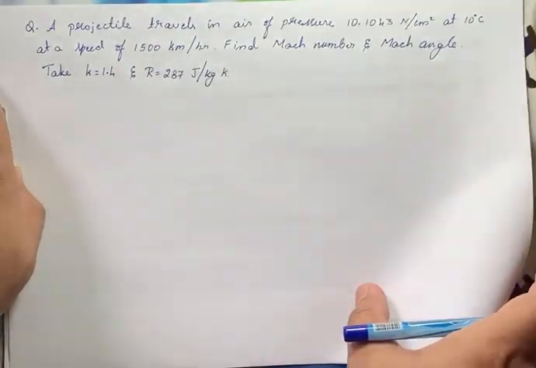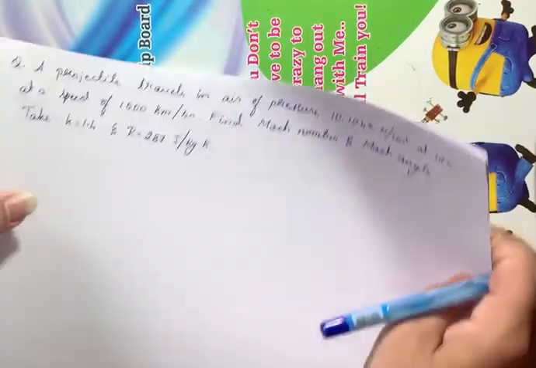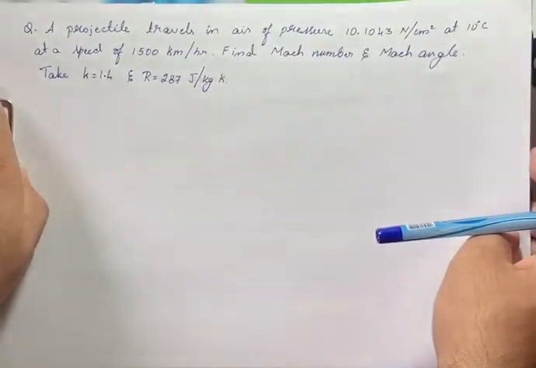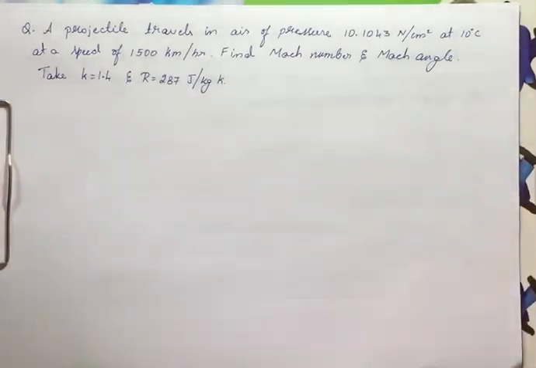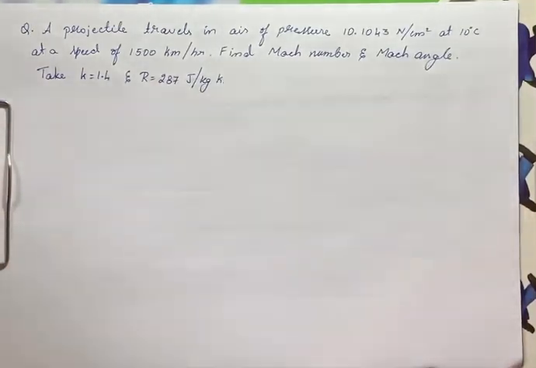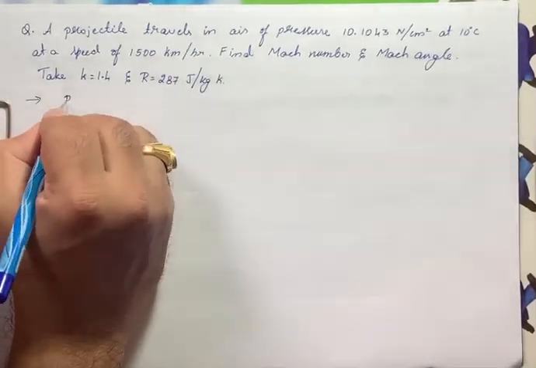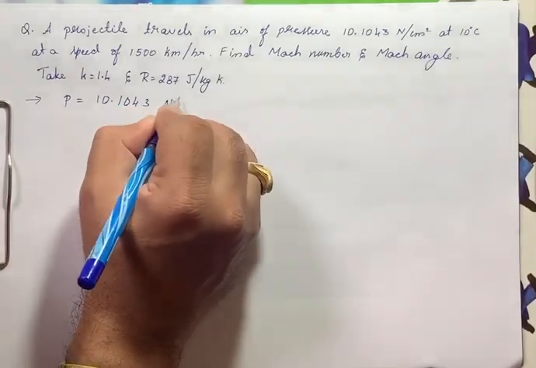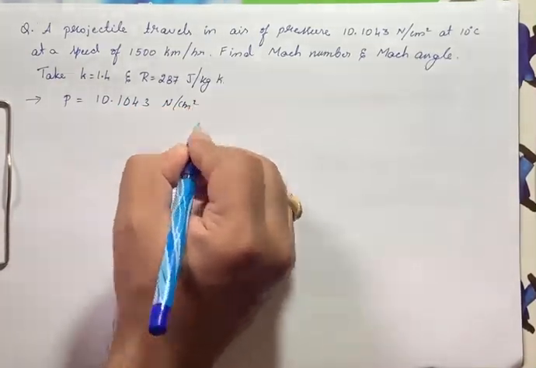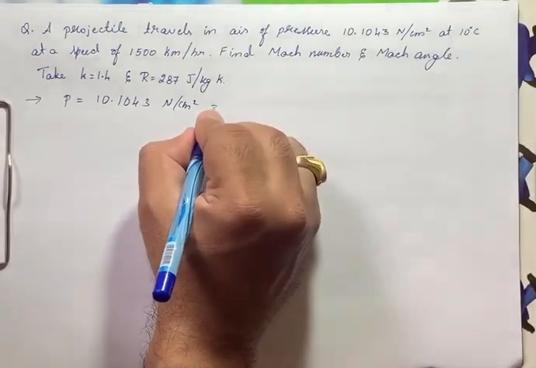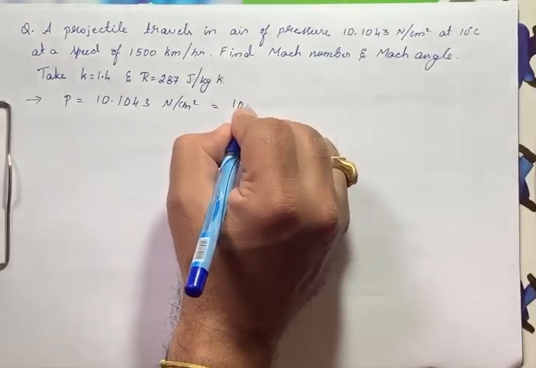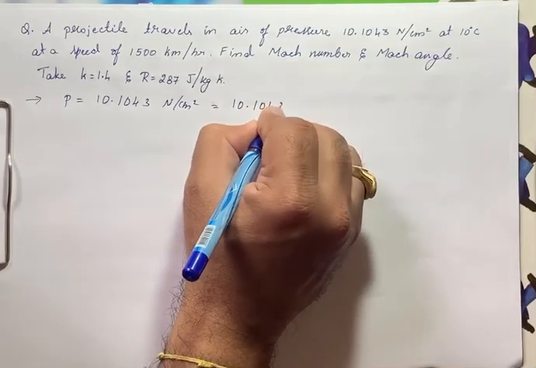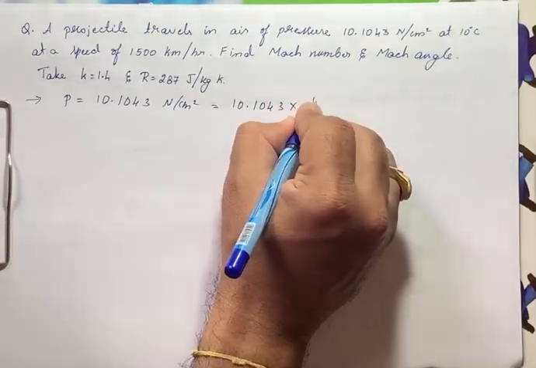Here it is given the projectile travels in air of pressure P equals 10.1043 Newton per centimeter square. Always remember, convert Newton per centimeter square in terms of Newton per meter square by multiplying by 10 raised to 4.